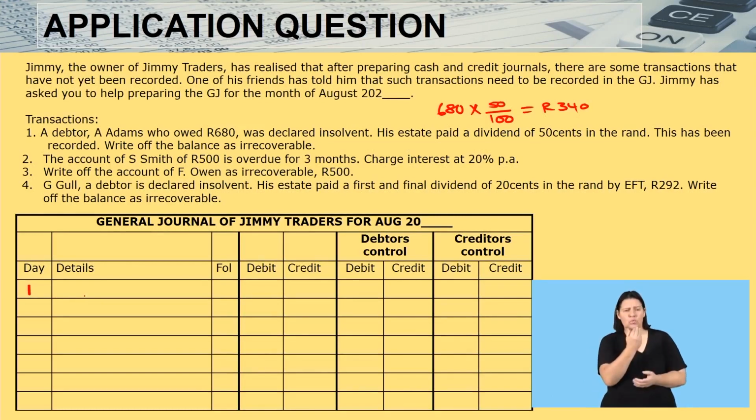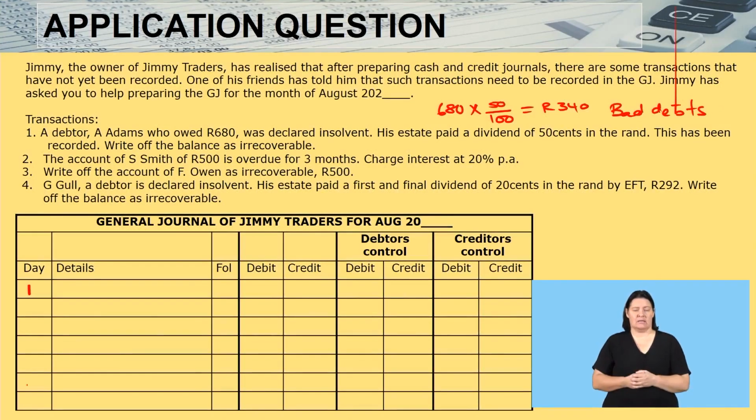The details, we will now say, if we are writing off an account, we're going to have what is known as bad debts. Okay? Bad debts. And bad debts is an expense. There, my pen is just playing around. Let me erase that part. There it goes.